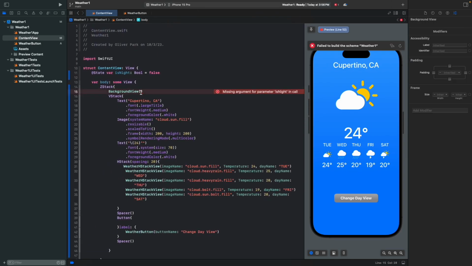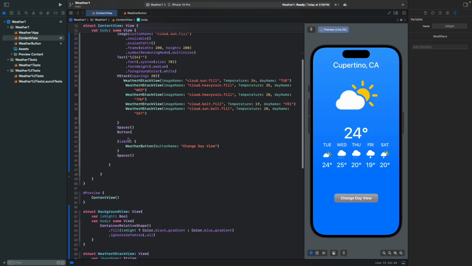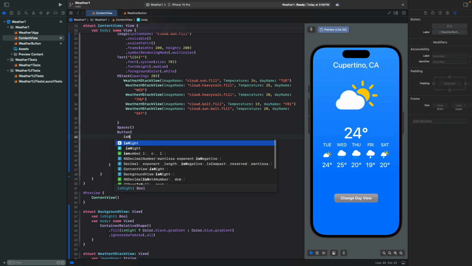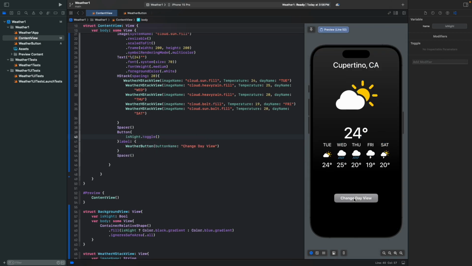And using the binding method, we're gonna write isNight: $isNight. Basically the button's gonna change how our color is gonna look like. Using a toggle, we're gonna change false to true, isNight.toggle. So if we have this one, it's gonna change the background color like this.